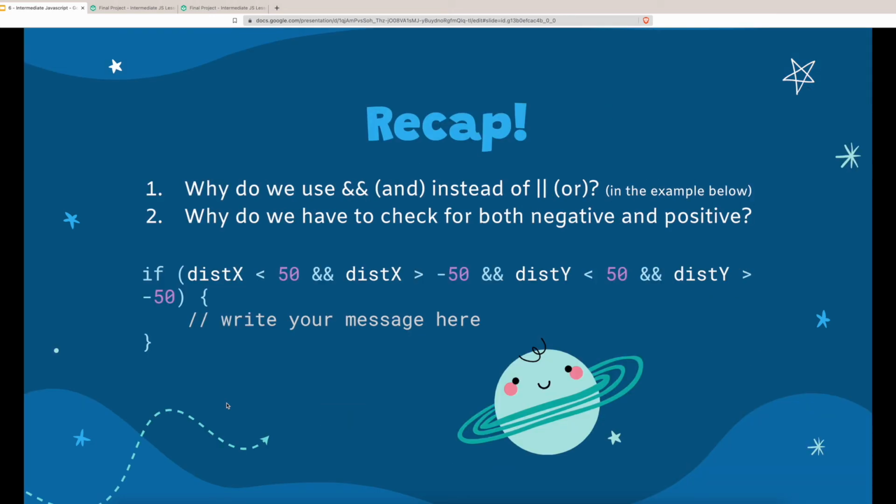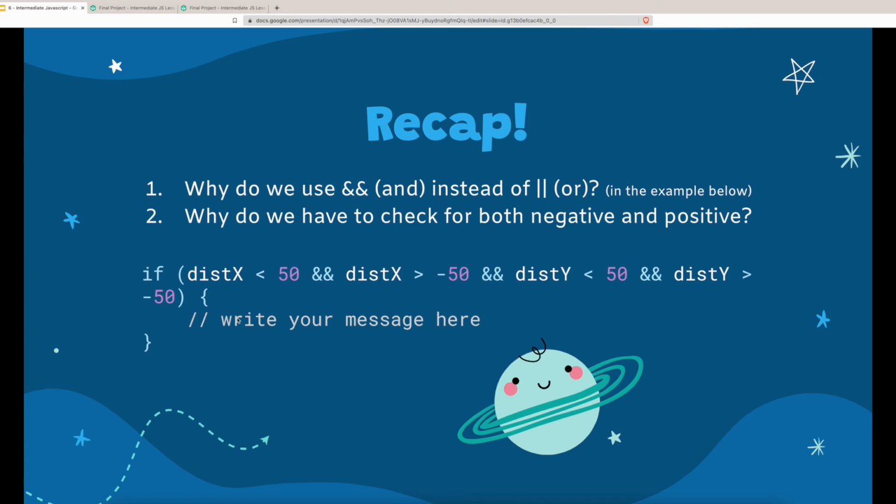Now, finally, here's a quick recap going over our lesson. As always, try pausing the video after each question is asked and think of the answer yourself. Number 1, why do we use and instead of or in the example below? As you may remember, and checks if both or all conditions are true, while or will return true even if just one of the conditions is true.